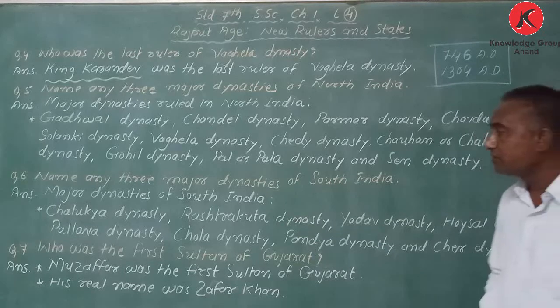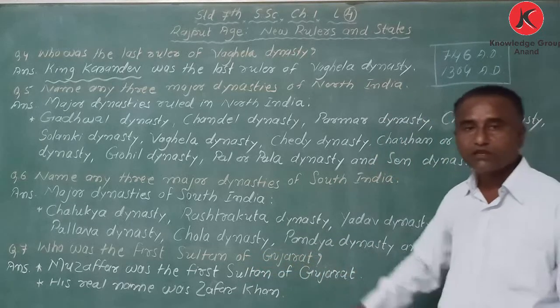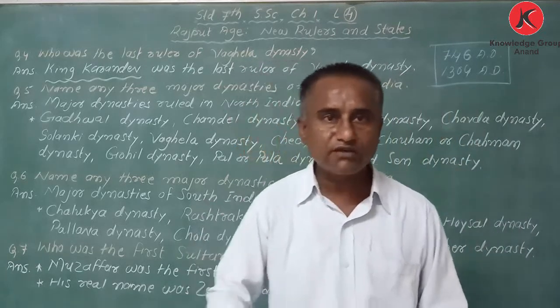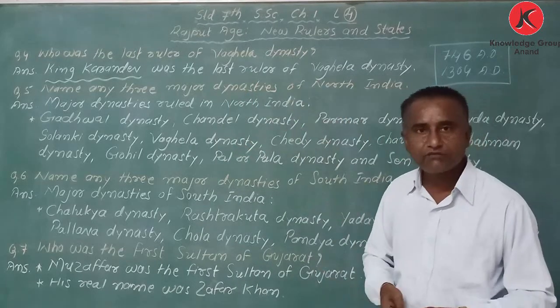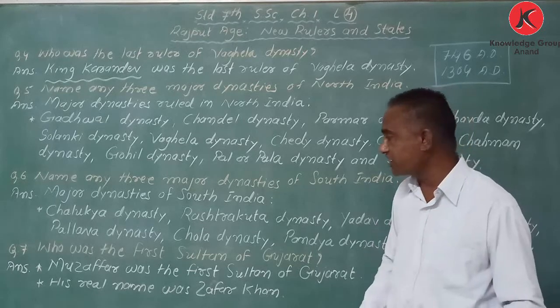Next question comes, who was the first Sultan of Gujarat? I have already said, now you know. I explained this chapter. So, who was the first Sultan? Muzaffar Shah.